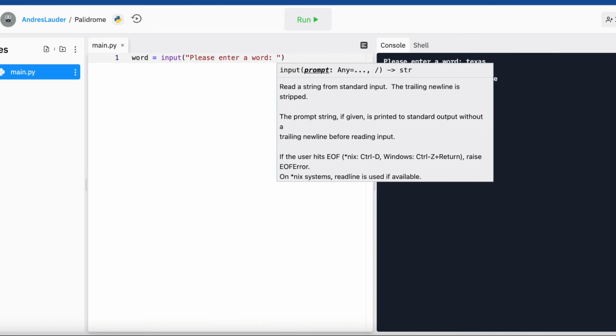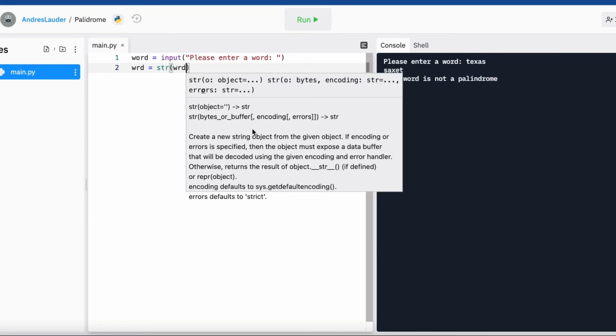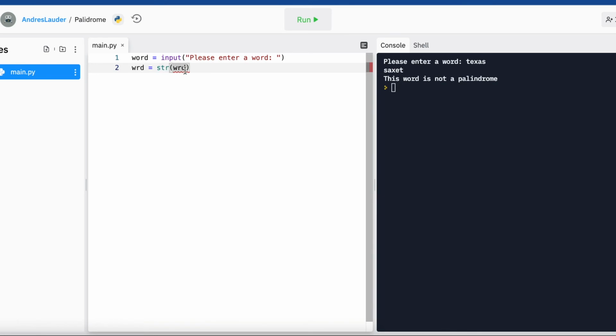So we want to ask, hey, what do you want to know is a palindrome? Word equals string word.